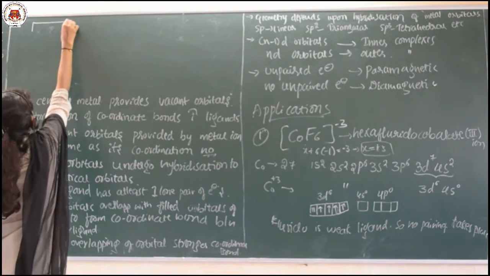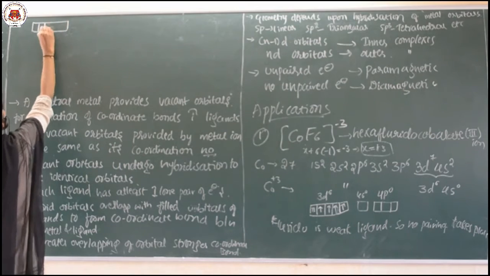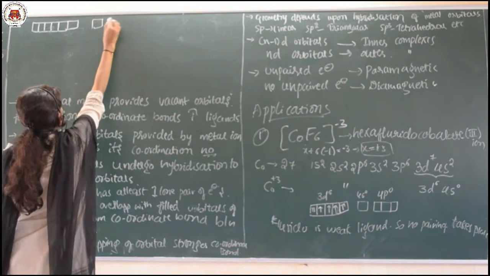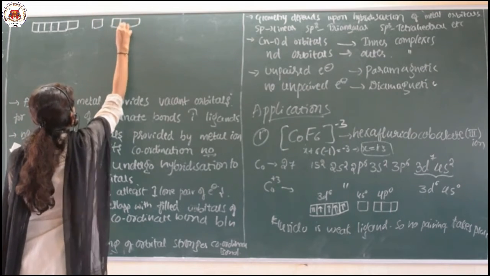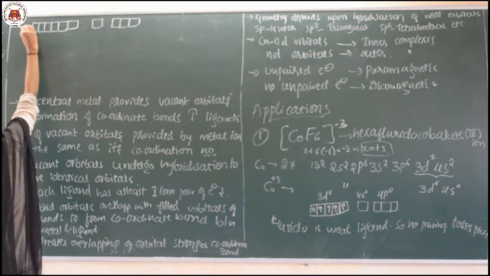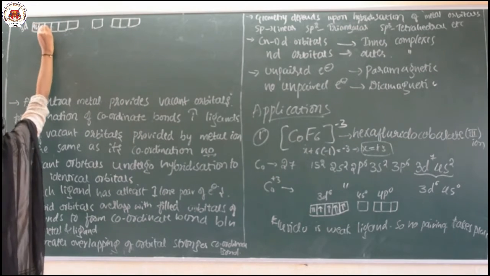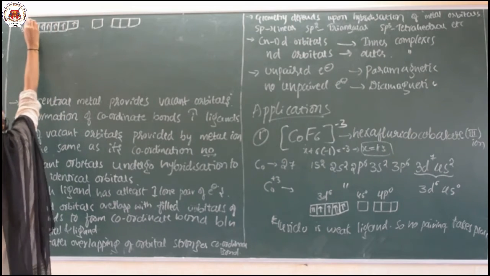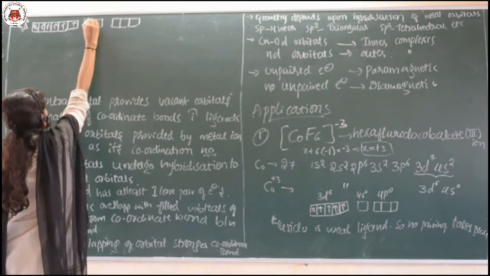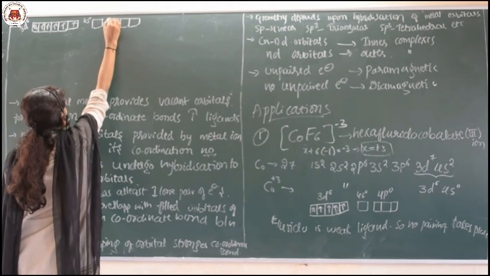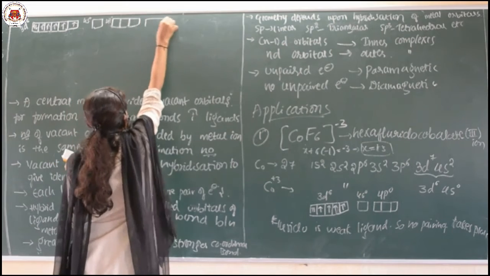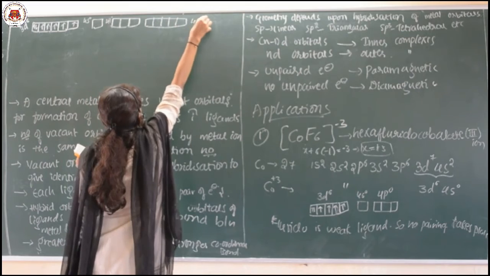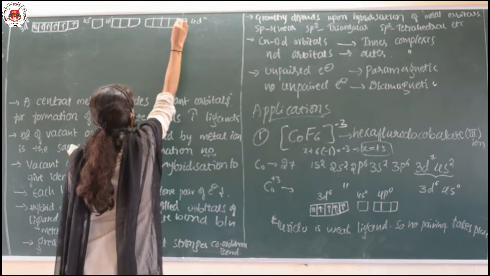This is 3d, and 4s is 0 because it is empty, 4p is also 0, and even 4d is there and that is also empty. 1, 2, 3, 4, 5, correct.